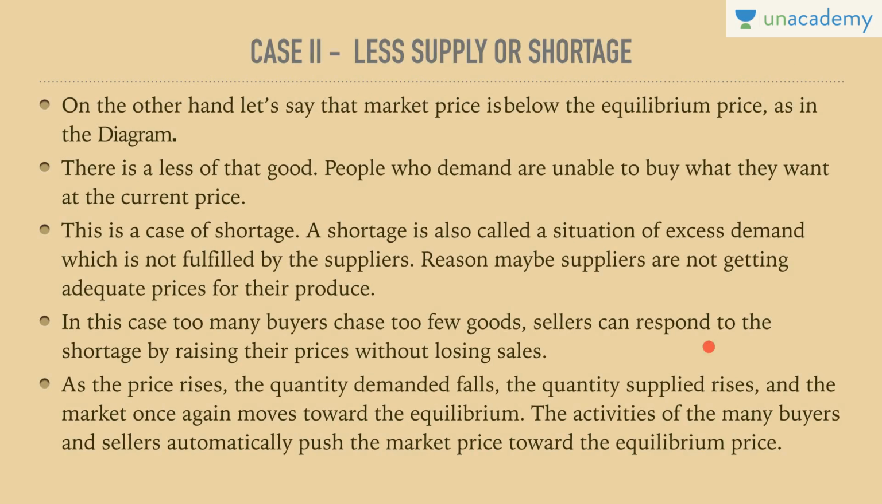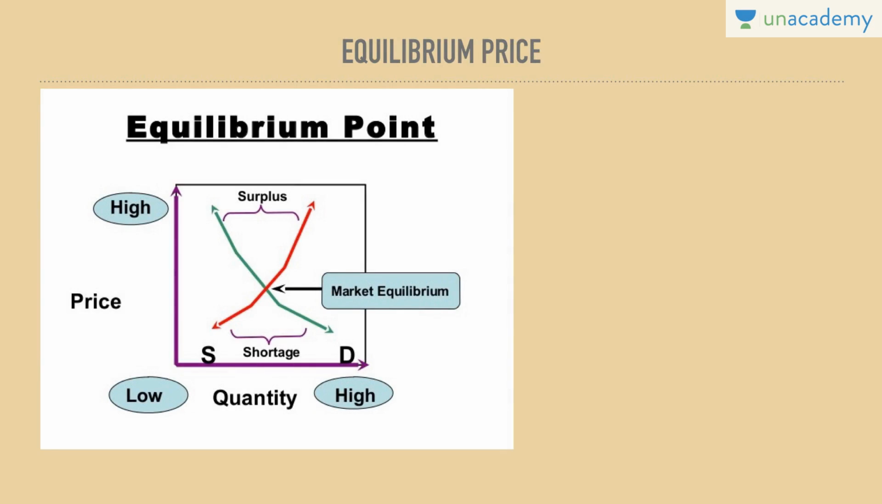Hence, in this case, sellers can respond to the shortage by raising their prices without losing sales. As the price rises, the quantity demanded falls and the quantity supplied rises, and the market once again moves towards the point of equilibrium. Hence, the activities of many buyers and sellers automatically push the market price towards the equilibrium price. So, whether you are at the surplus situation, it would automatically be dragged down to the equilibrium price, as buyers would not be paying this higher price.